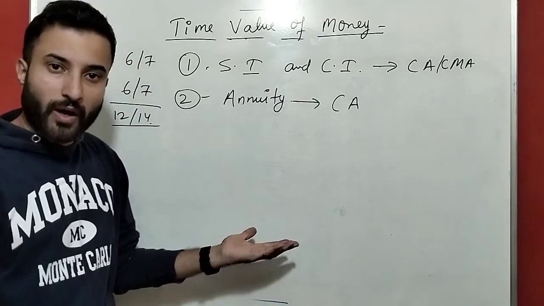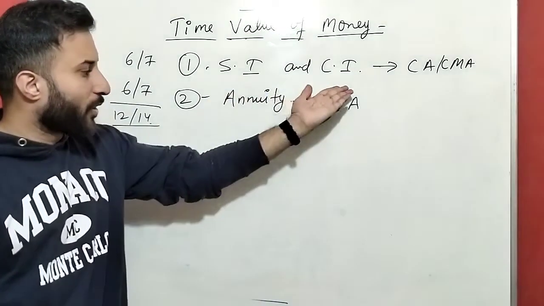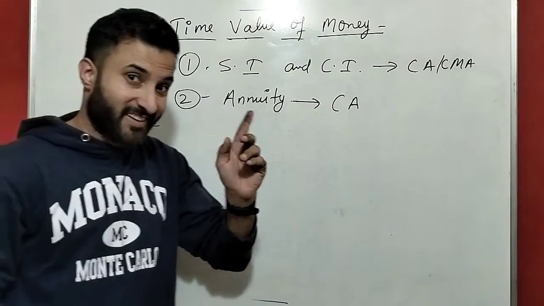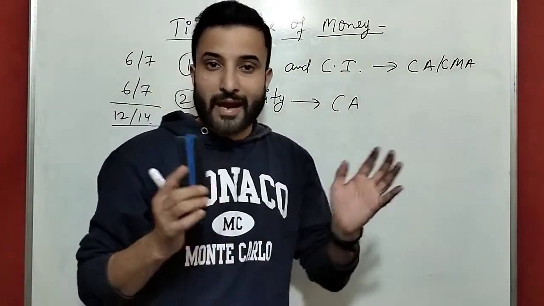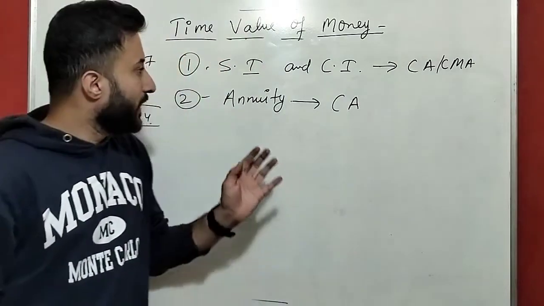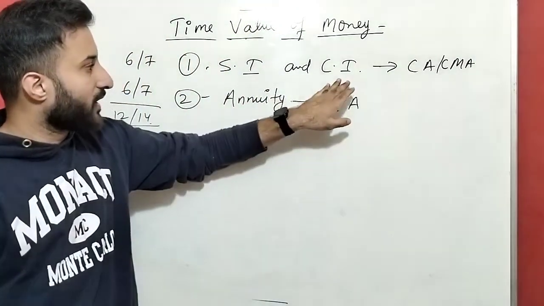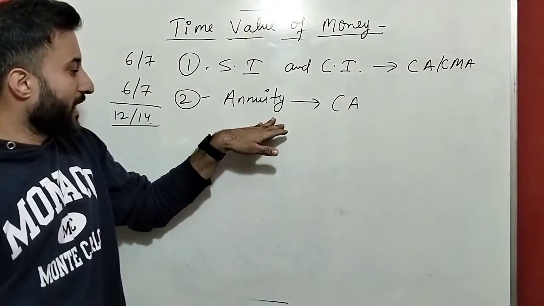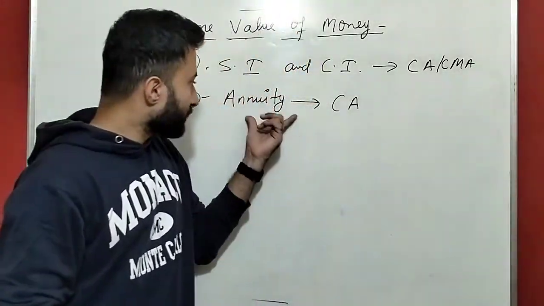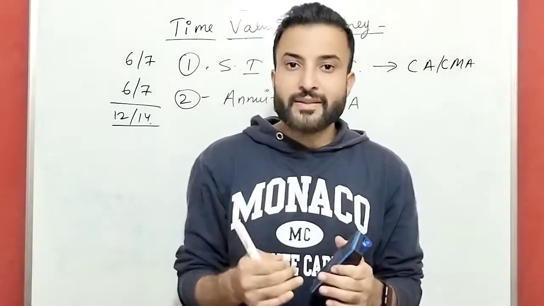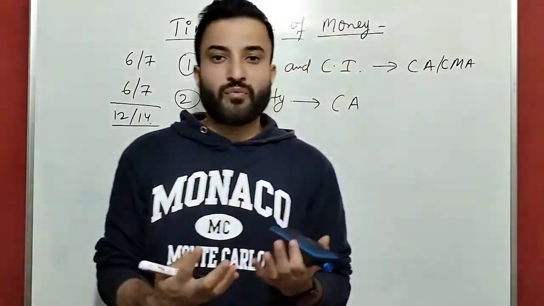Now you will ask why. So simple interest, compound interest, very easy. No. It looks like it is easy, but it is not that easy. Mostly the students will face difficulty in compound interest and annuity. Where will the student feel difficulty?